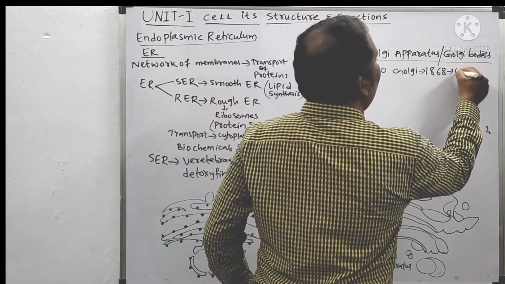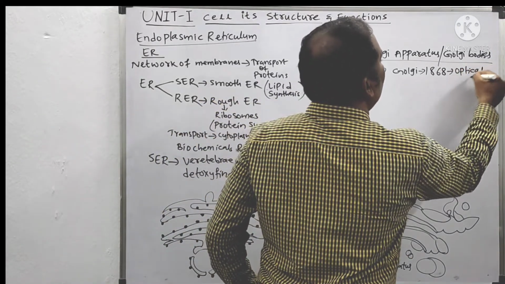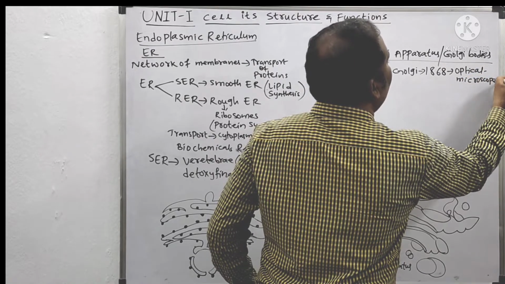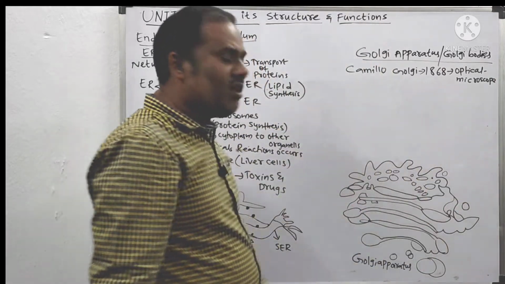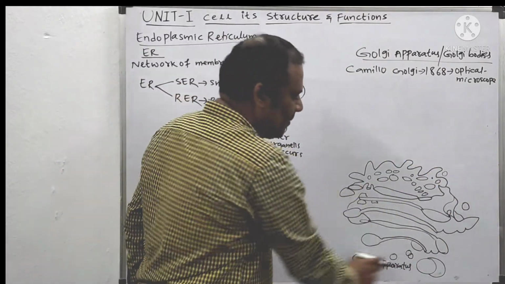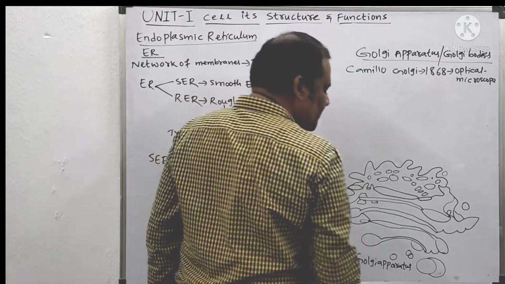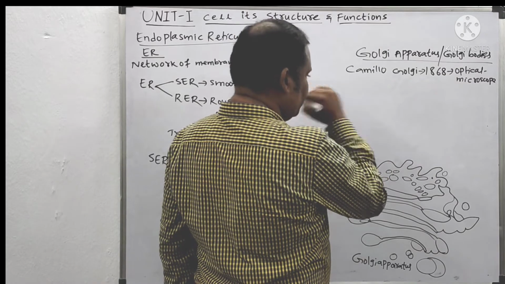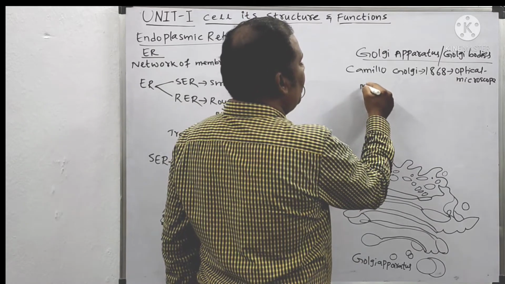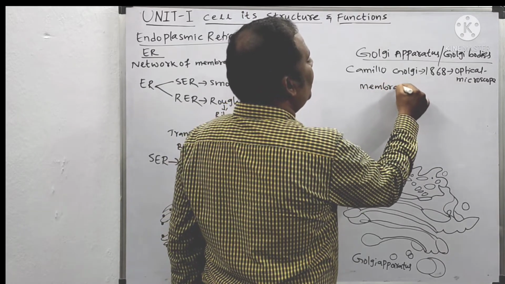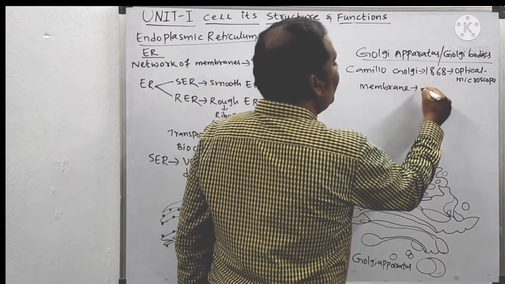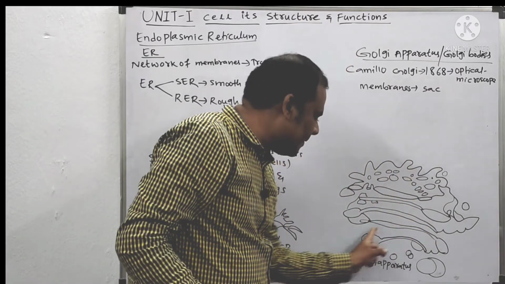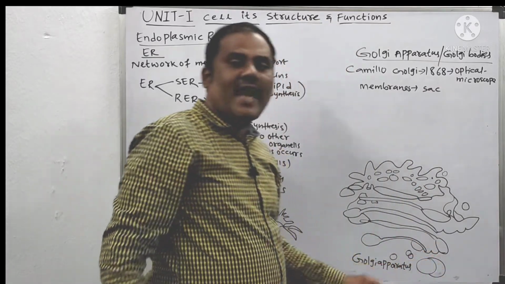They can be seen with the help of an optical microscope. So these are the Golgi apparatus. And what are they? They are membrane-like structures. These membranes form sac-like structures. Sac means a bag-like structure.